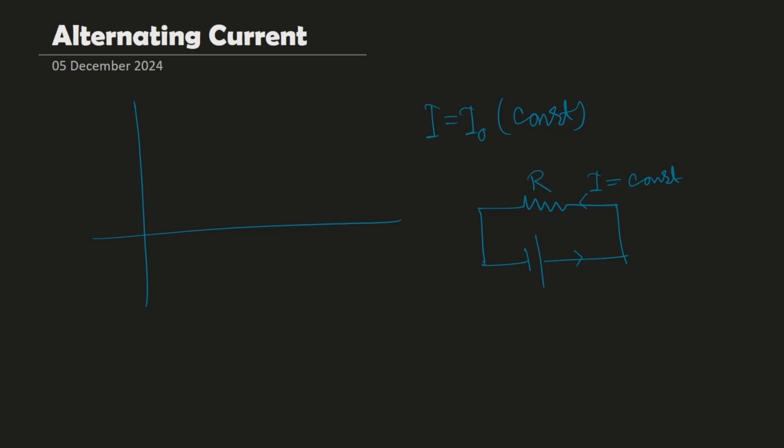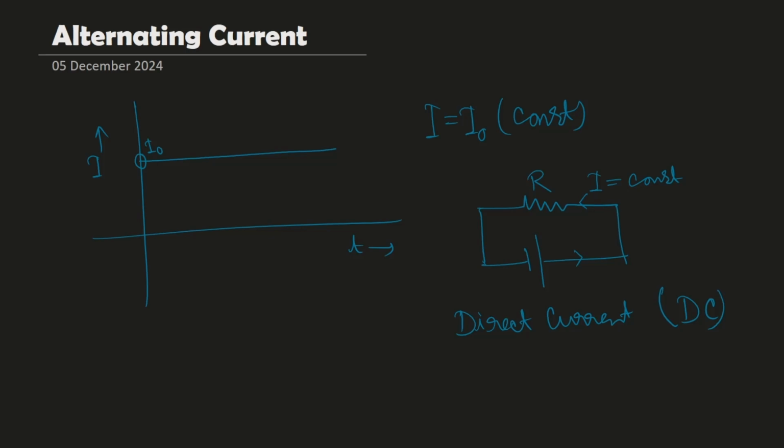Suppose this is the resistance, which is R, and we call this type of current direct current or DC. But first of all, let us plot this. This is a constant current. So if this is the time axis and this is the current axis, this is a constant current, and this value is I naught. So this is about the direct current.